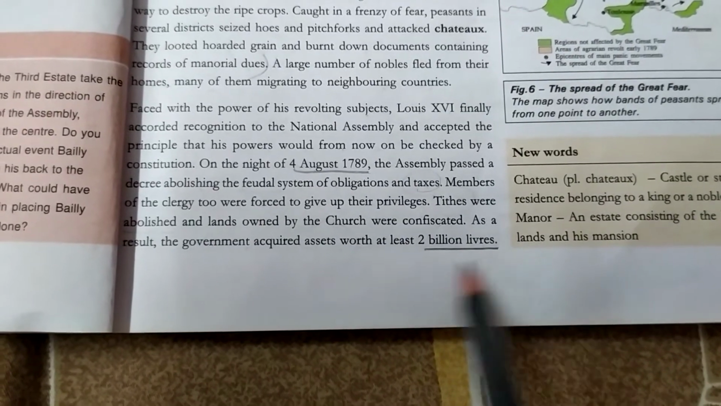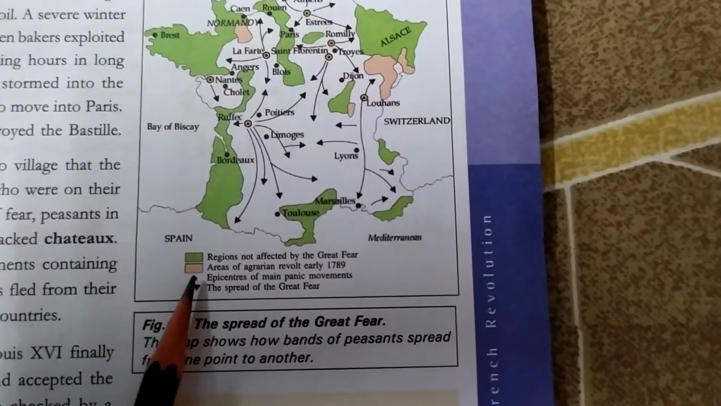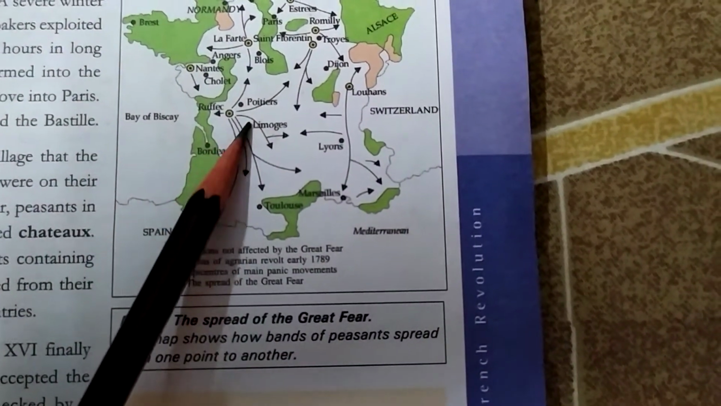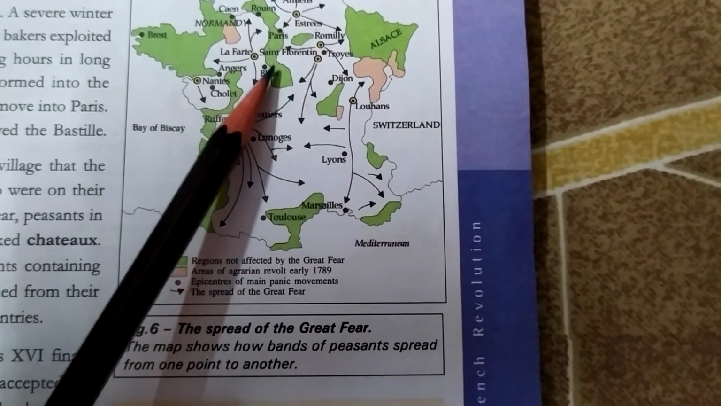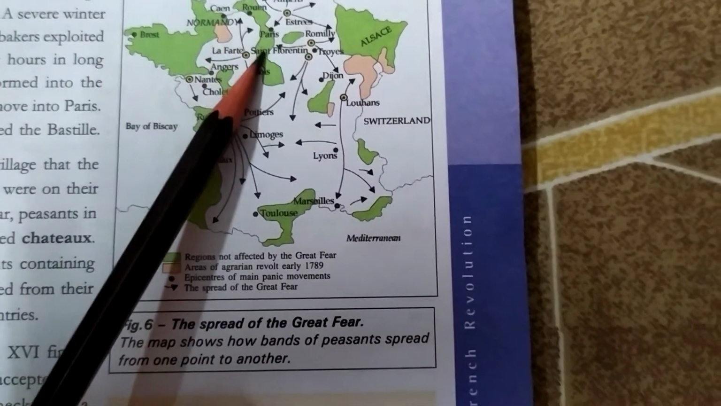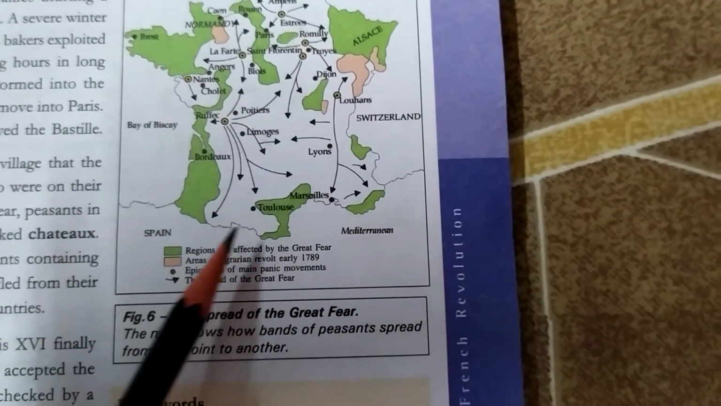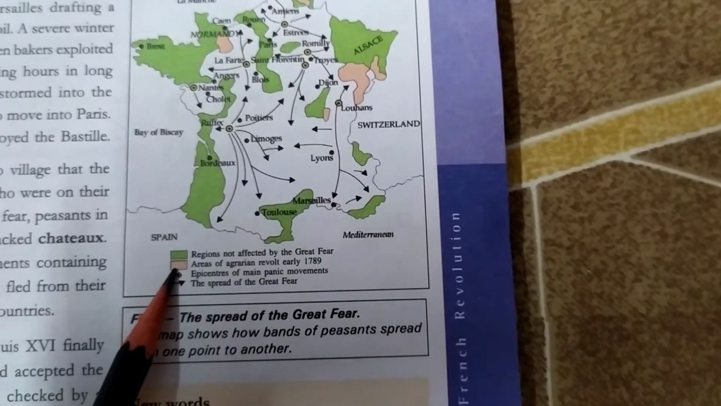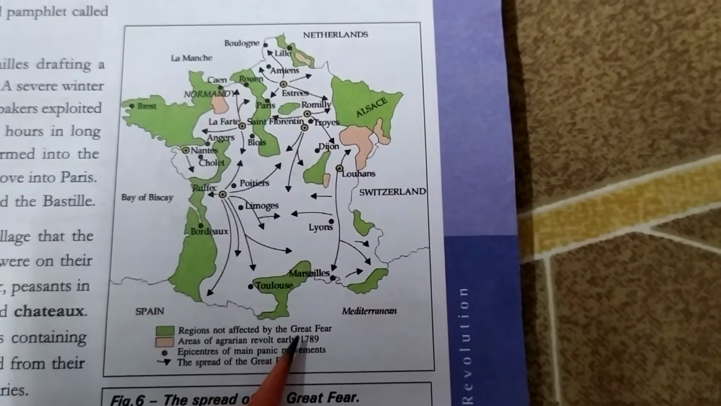So imagine the amount. As you can see in this picture, this is the spread of the Great Fear. The green section is the region not affected by the Great Fear. So these are the regions which were not affected by the fear. That means the minor fear, which I have already explained to you in the previous video. So these are the places where the minor effect was not felt, and the brown area, or you can say the cream area, is the area of agrarian revolt, early 1789.